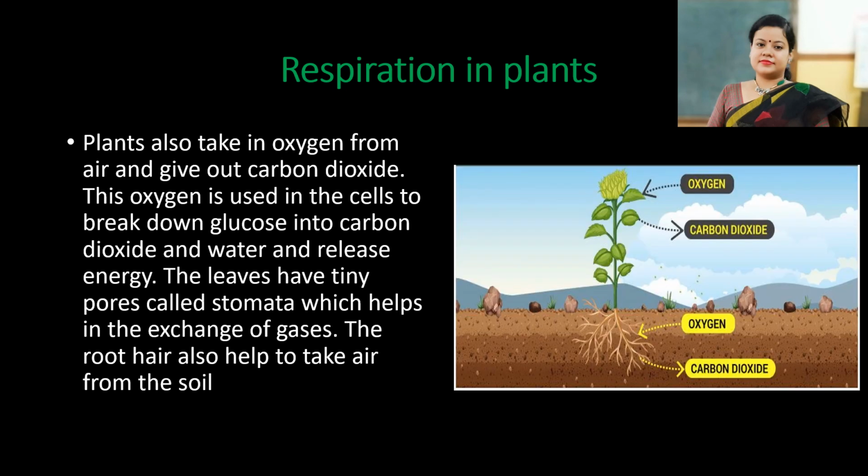Take a look. That leaf is taking oxygen and releasing carbon dioxide through stomata. And the root is taking oxygen and releasing carbon dioxide through root hair. So plants also do respiration, and during respiration they take oxygen and release carbon dioxide.